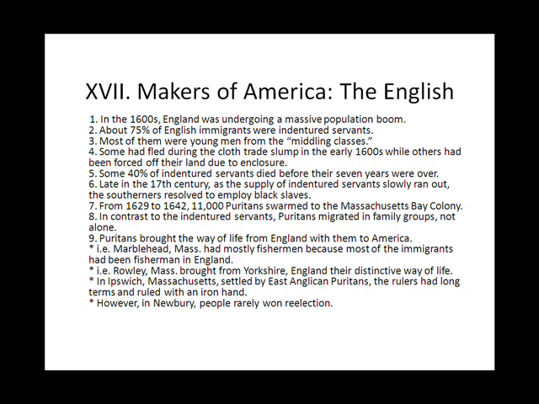For example, Marblehead, Massachusetts had mostly fishermen because most of the immigrants had been fishermen in England. Raleigh, Massachusetts brought from Yorkshire, England, their distinctive way of life. In Ipswich, Massachusetts, settled by East Anglian Puritans, the rulers had long terms and ruled with an iron hand. However, in Newbury, people rarely won re-election.